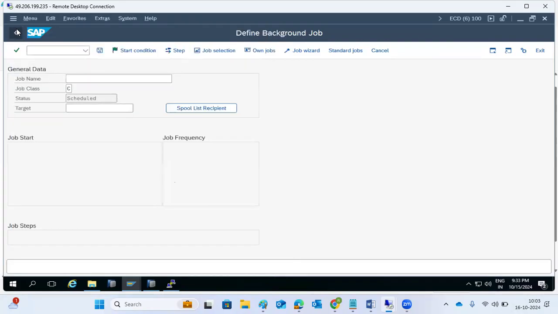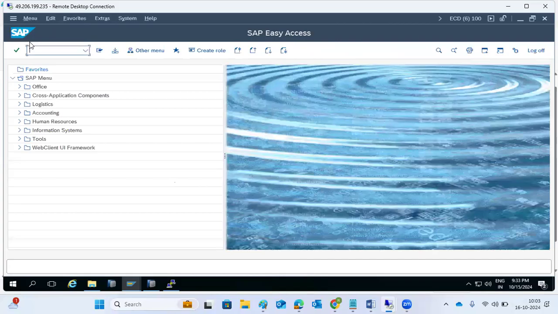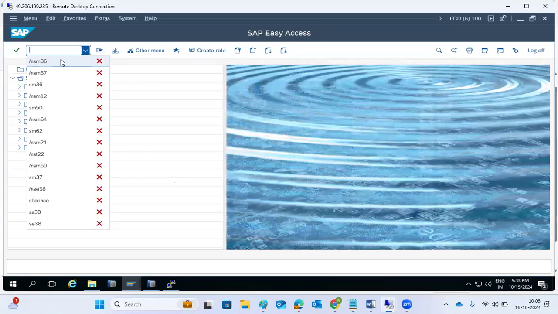Only some things are possible, but if you take external schedulers, those can fulfill our requirement. So we have flexibility in an external scheduler to schedule a job in the SAP system, right? Right. Sir, in the same way, I have a query. Every month I need to run the job on the second working day. If the second working day is a holiday, then it should take another day automatically.